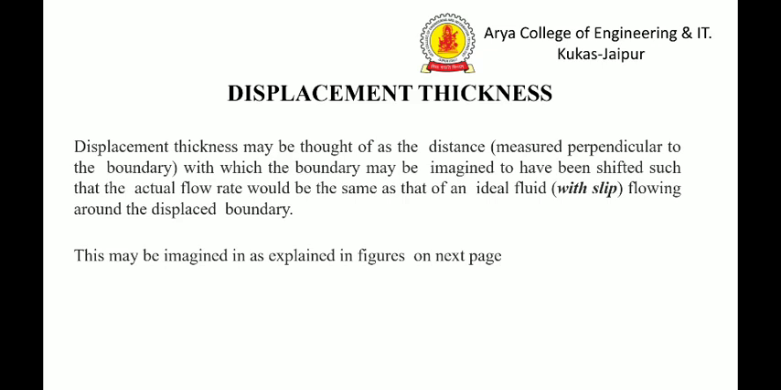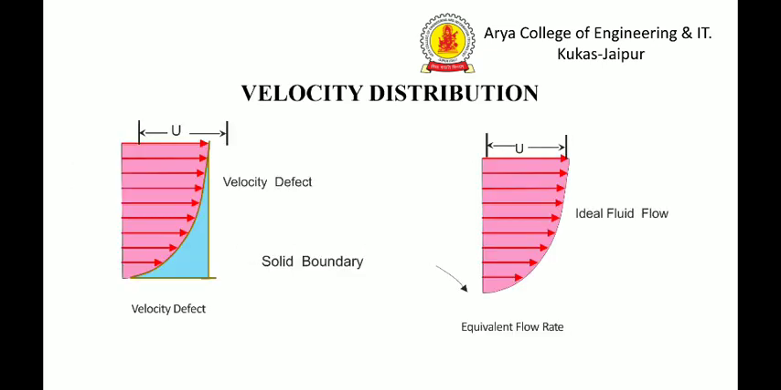Displacement thickness may be thought of as the distance measured perpendicular to the boundary by which the boundary may be imagined to have been shifted, such that the actual flow rate would be the same as that of an ideal fluid flowing around the displaced boundary. This may be imagined as explained in the figure in the next slide.